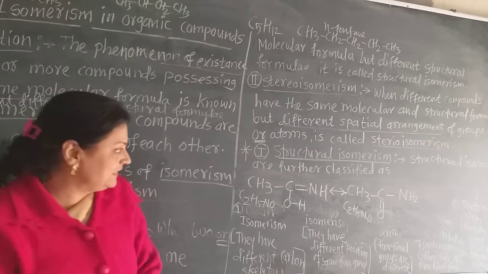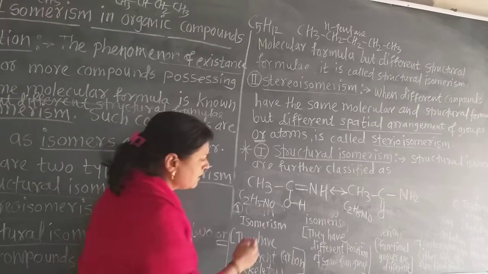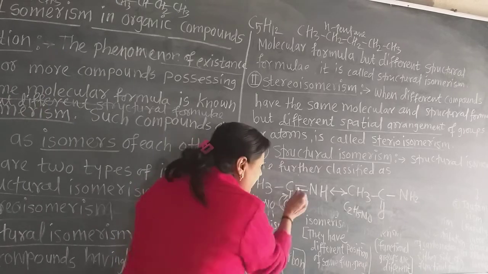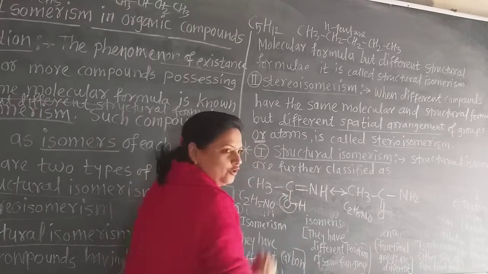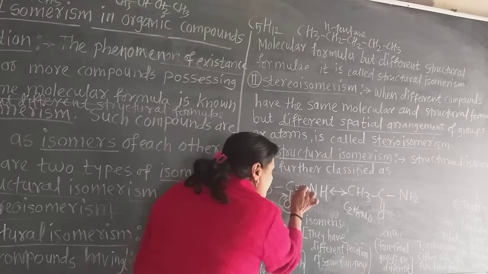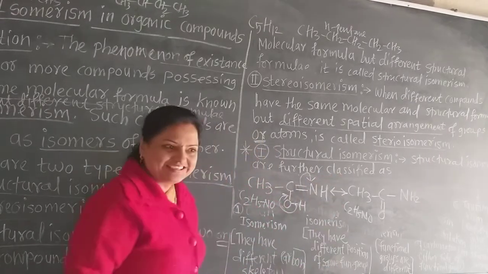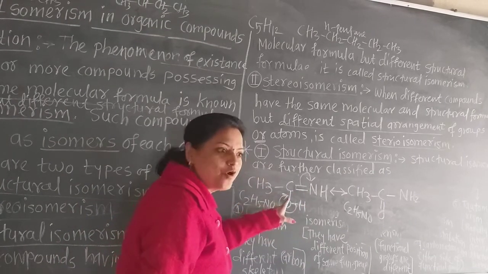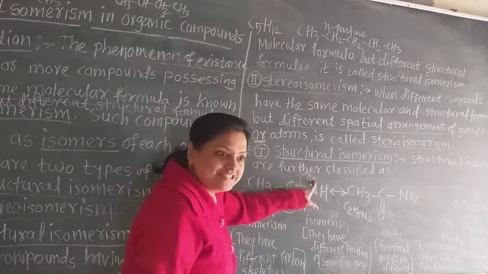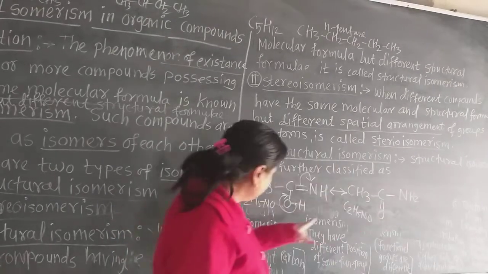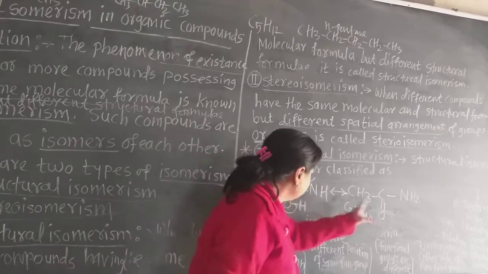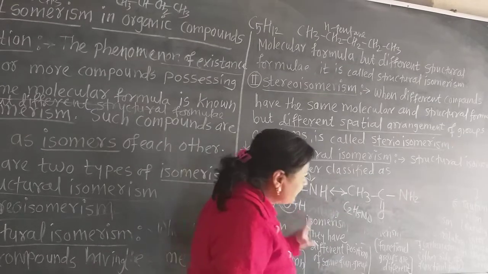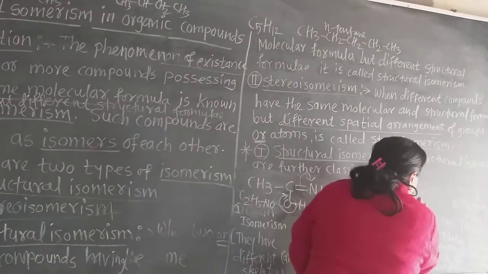Now what happened? See here. Immediately, in a few seconds, these bonds shift here. Here is the double bond. Now carbon would have 1, 2, 3, 4, 5 bonds, which is not correct. So one bond has to shift onto this nitrogen. There is a negative charge on nitrogen. And this H which is giving the bond is H plus. H plus joins this negative charge and there is a conversion. Now this double bond shifts onto nitrogen. Here is only 1 hydrogen, but this hydrogen is attached to the nitrogen. So here is the NH2 now.